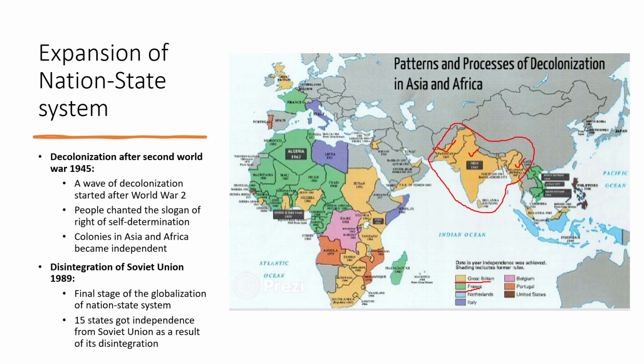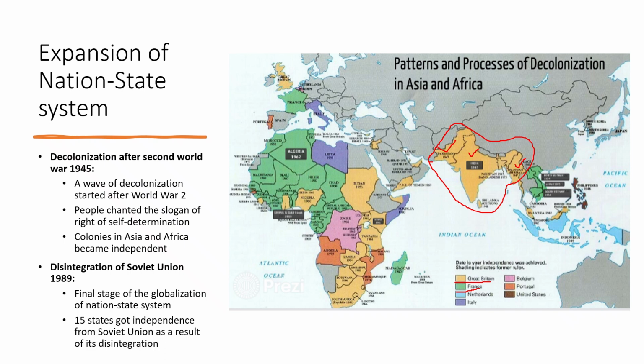This was the final stage of the globalization of the nation-state system. Students, after this, we can say that the nation-state system was globalized and it encompassed the entire globe. And now we see that this is the system, that is the nation-state system, that works in the entire world.